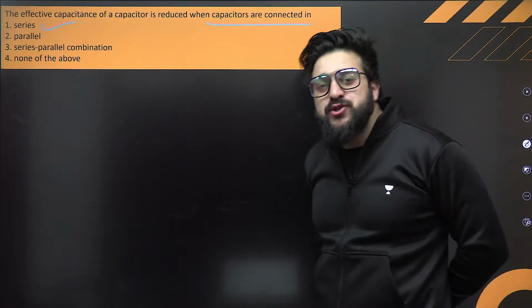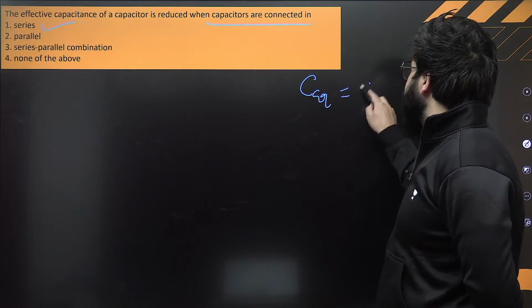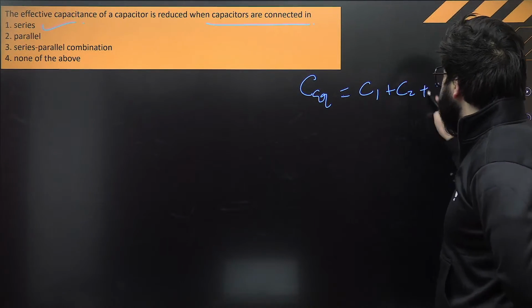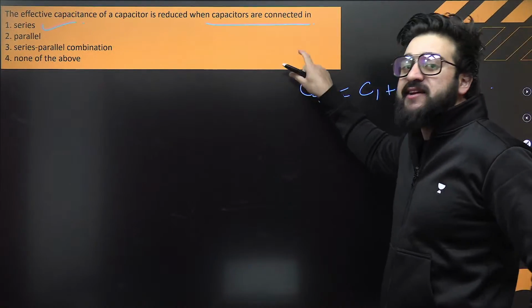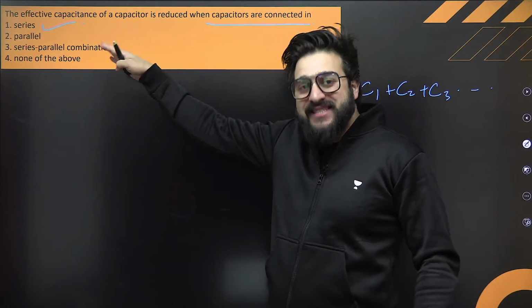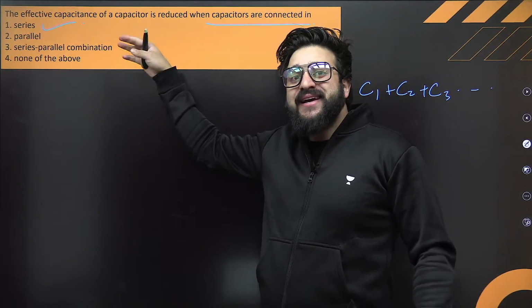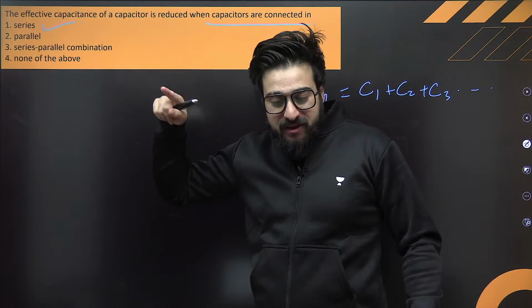If, for example, there are so many capacitors which are connected in parallel, we say, sir, C equivalent in that case is C1 plus C2 plus C3 and so on. So the net equivalent capacitance will be more than these. In the case of series, understand, this happens in parallel. In case of series, 1 by C equivalent is equal to 1 by C1 plus 1 by C2.